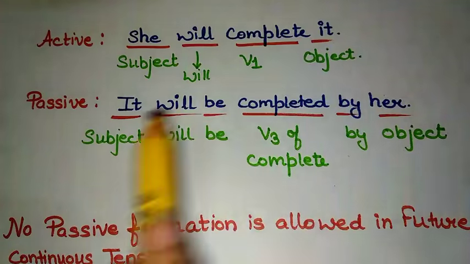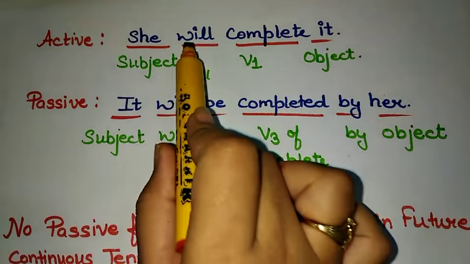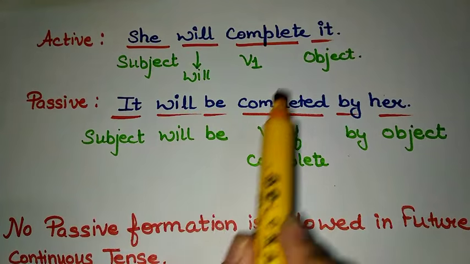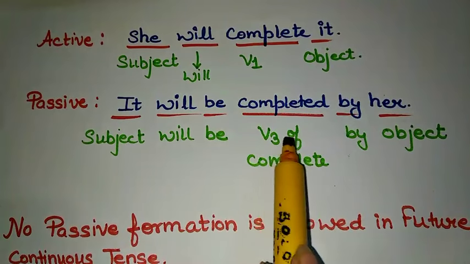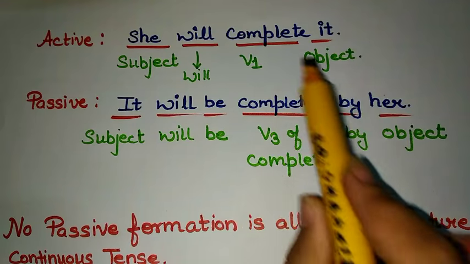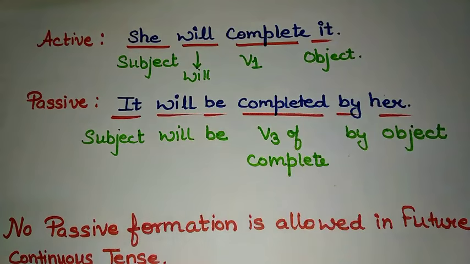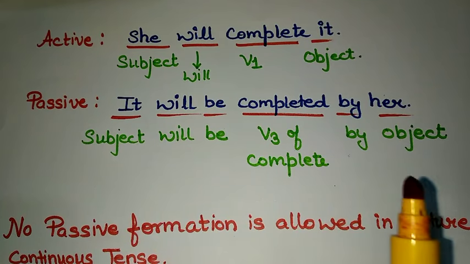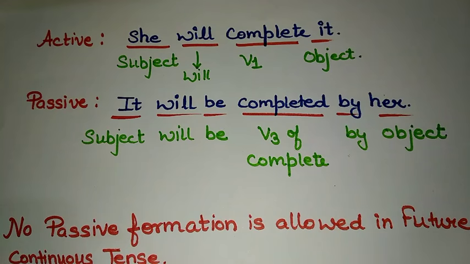So, this it is now subject. This will becomes will be. Completed is third form of verb complete, and then comes by and object. Means in active form, this is like she will complete it, and in passive, it will be like it will be completed by her. Now, in future tense, no passive formation is allowed in future continuous tense.